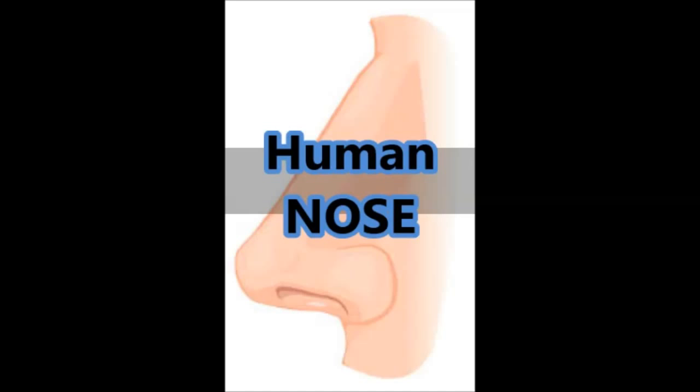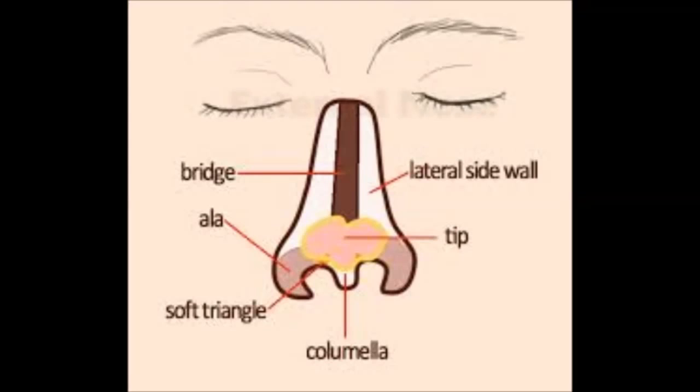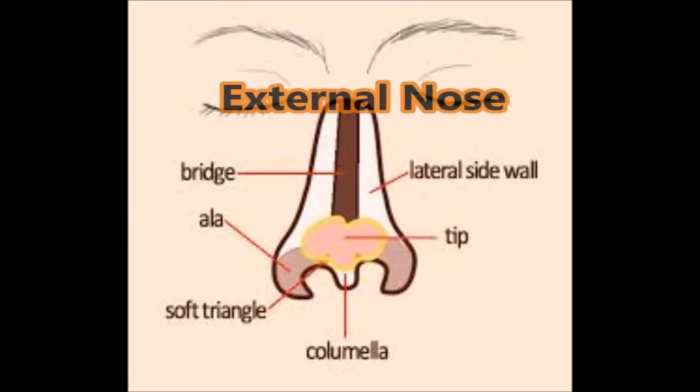Our external nose has two nostrils. They lead to the nasal cavity. The nasal septum divides the nasal cavity into two halves. The nasal cavity is lined with mucous membrane and small hairs. Olfactory receptors are present in the mucous membrane.